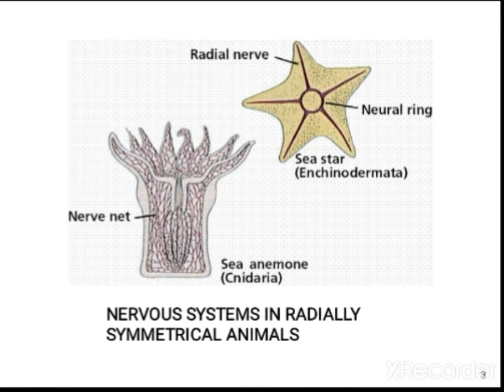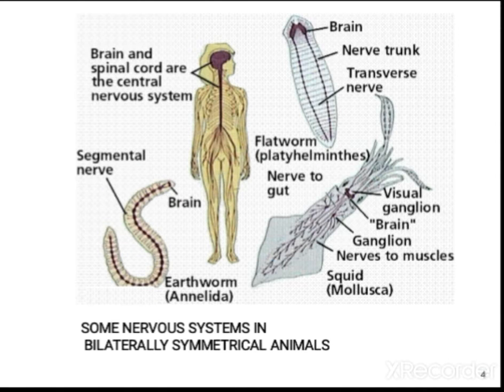Now, the nervous system in radially symmetrical animals. In starfish, you see a simple neural ring, and along with that the radial nerves are there. In Coelenterata, such as sea anemone, you can see a nerve network. In bilaterally symmetrical animals, in the case of flatworm, there is a simple brain-like structure, a group of neurons, with nerve trunk and transverse nerves. And in mollusca and earthworm similar structures are seen, but in human beings, in vertebrates, we have a well-defined neural system: brain, spinal cord and so on.